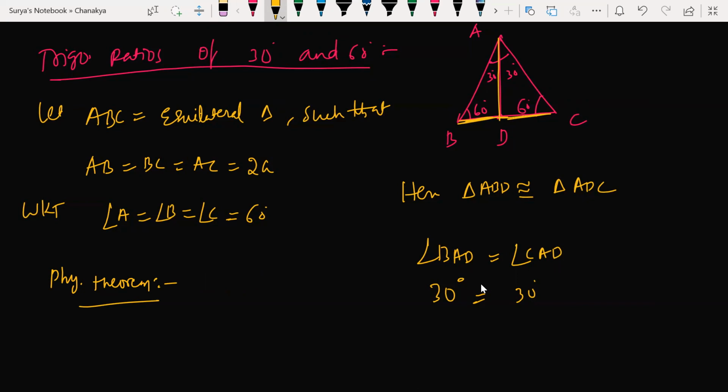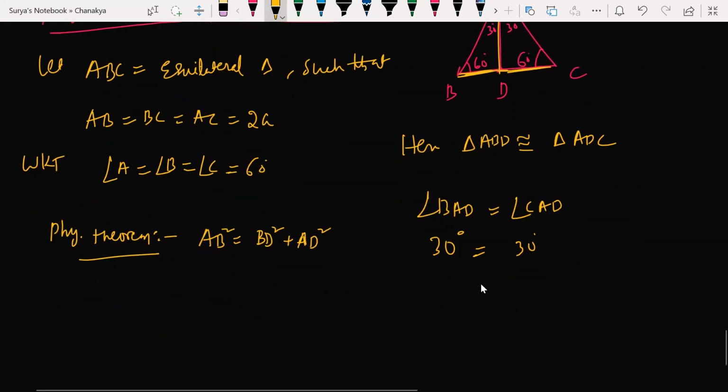So can I say that AD square is equal to AB square minus BD square? Base square plus height square. If you don't understand like this, let me write like this. AB square, hypotenuse square, is equal to base square plus AD square. Correct? Is it clear?